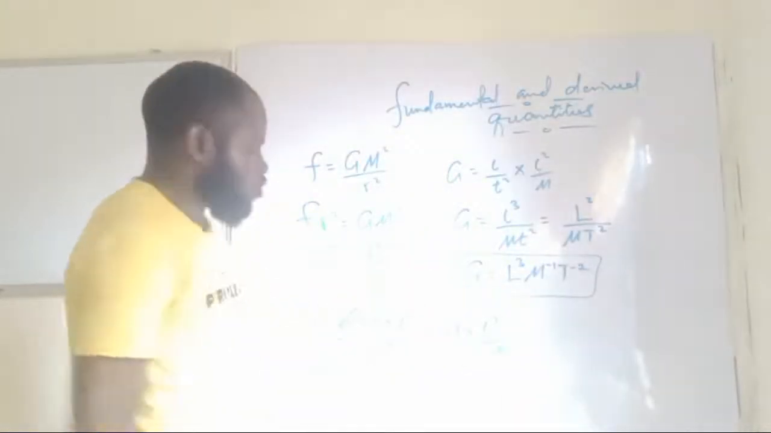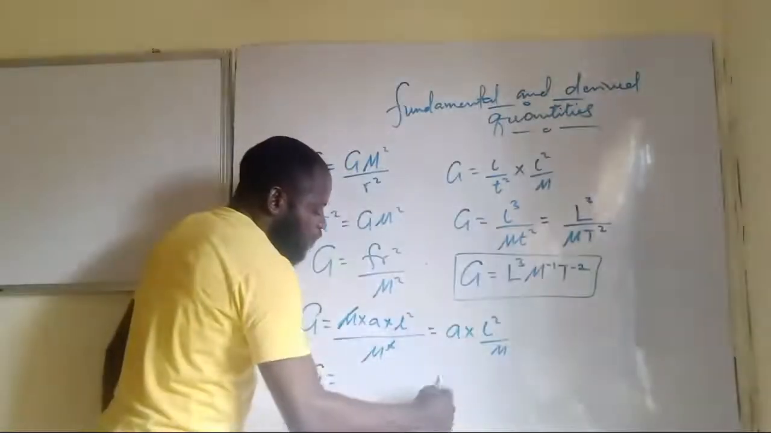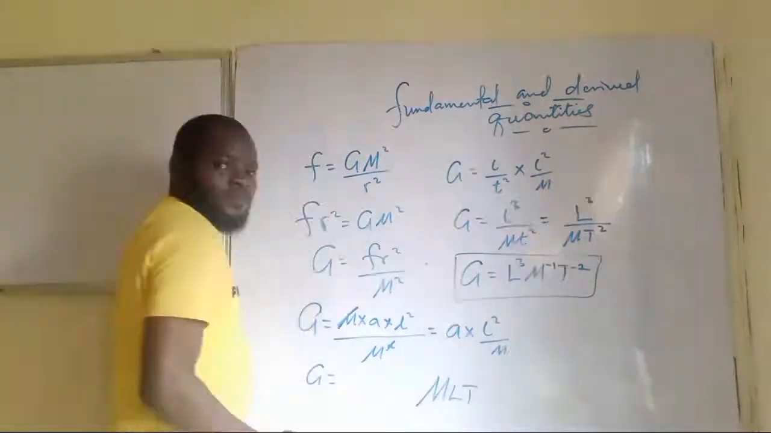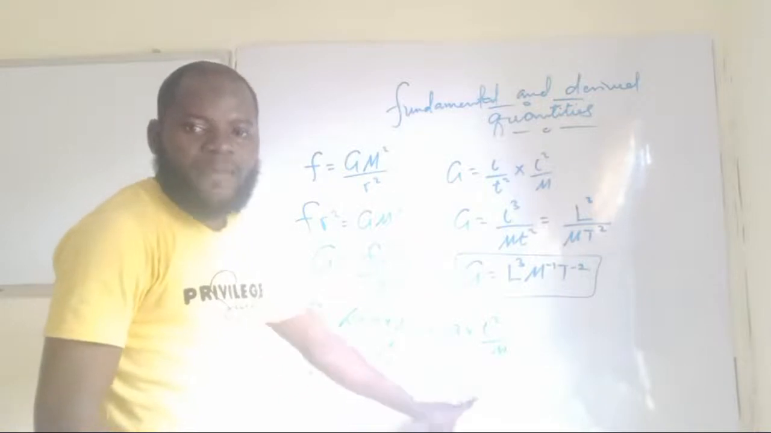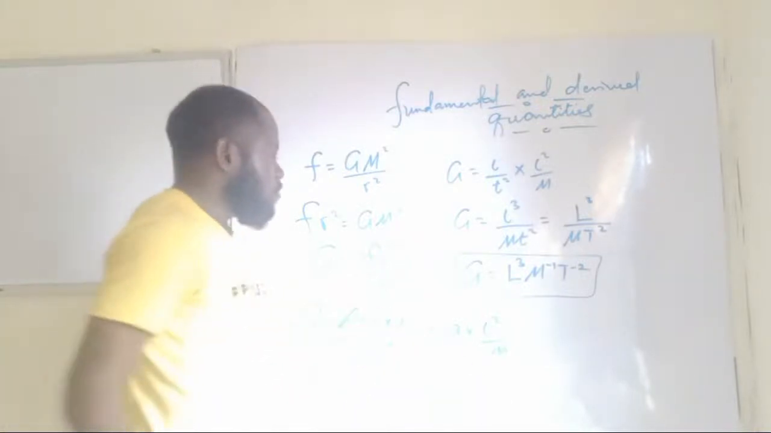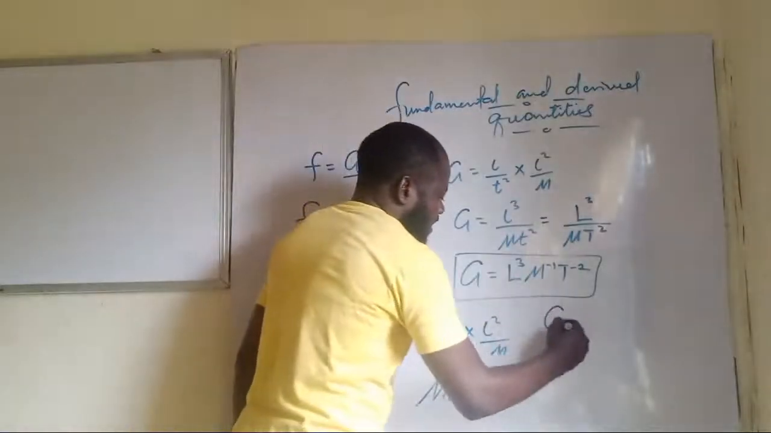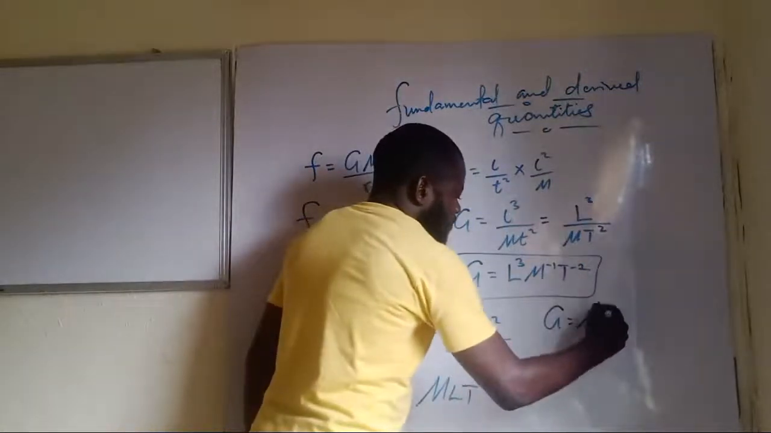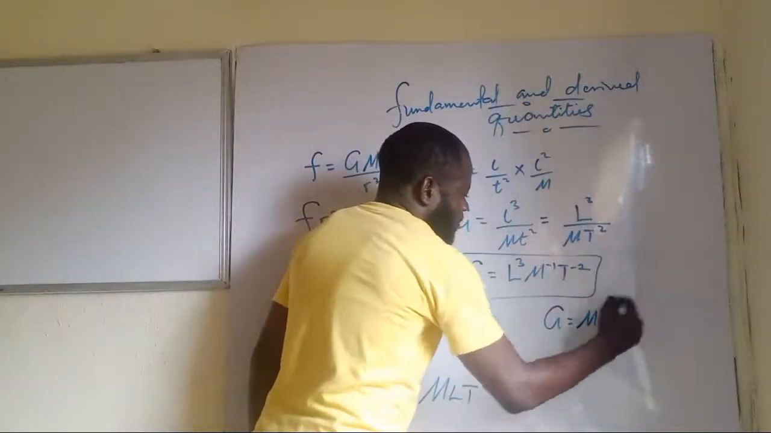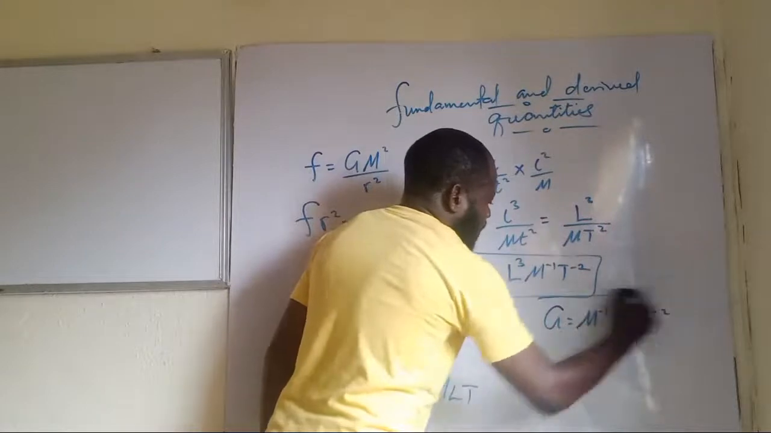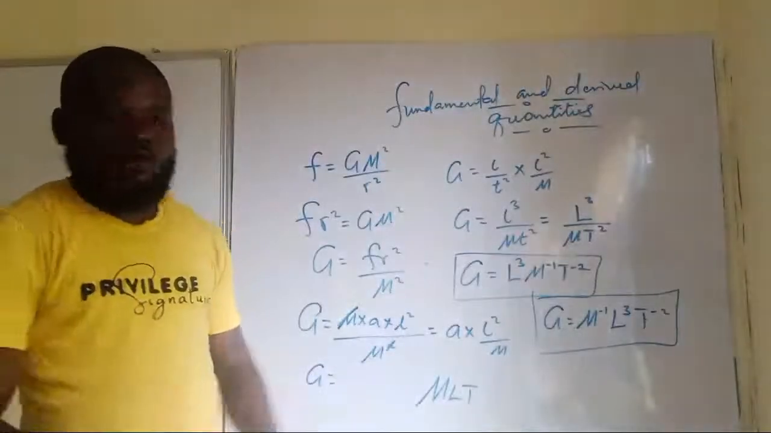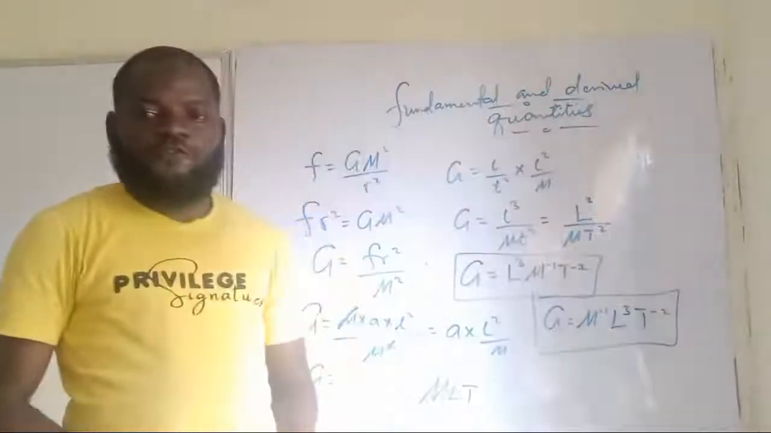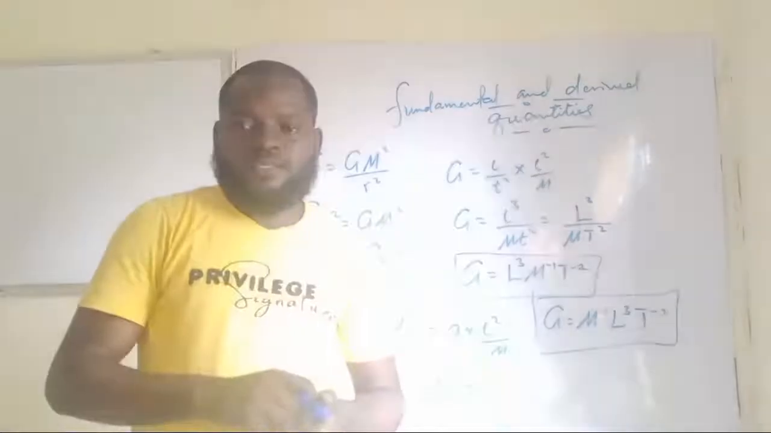Why? Because your answer is always in the form of MLT. So you need to rearrange this one so that it's going to be in what? MLT. Are you getting this now? So how do we go about that? We just write that G equals M raised to power minus 1, L raised to power 3, and T raised to power minus 2. And that is how you get your dimension for gravitational constant.